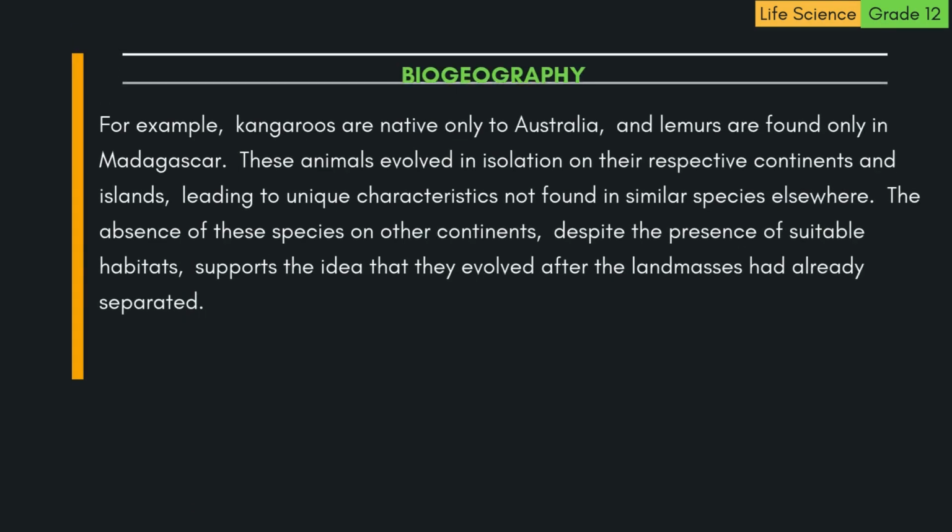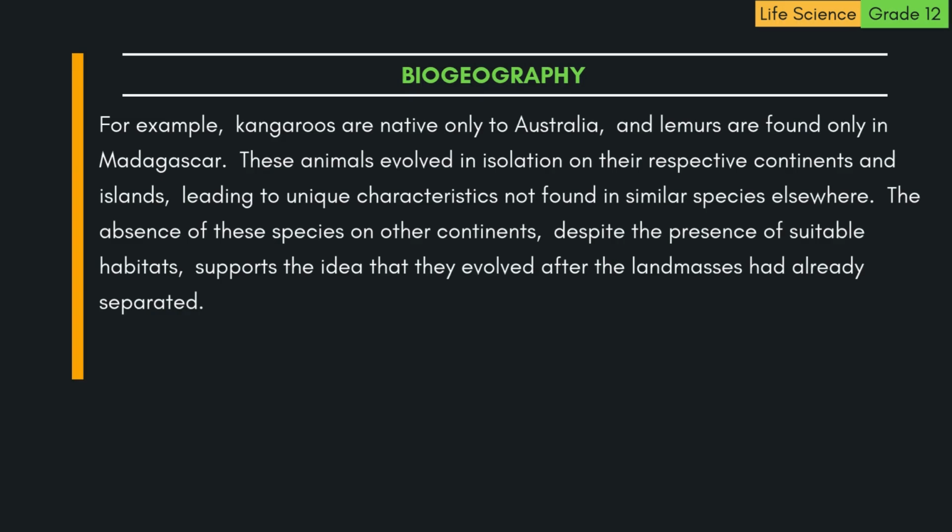For example, kangaroos are native only to Australia, and lemurs are found only in Madagascar. These animals evolved in isolation on their respective continents and islands, leading to unique characteristics not found in similar species elsewhere. The absence of these species on other continents, despite the presence of suitable habitats, supports the idea that they evolved after the landmasses had already separated.